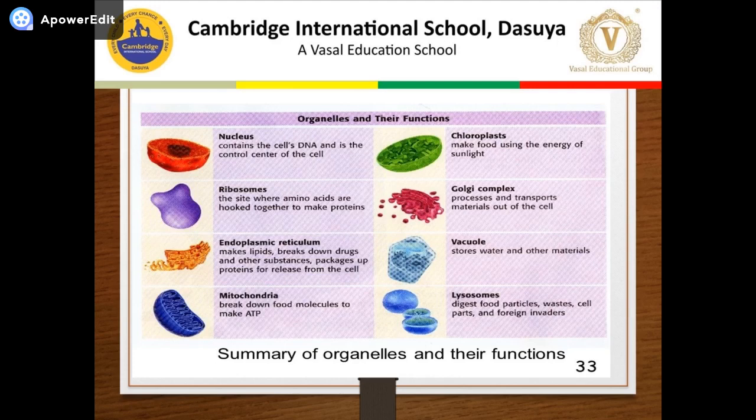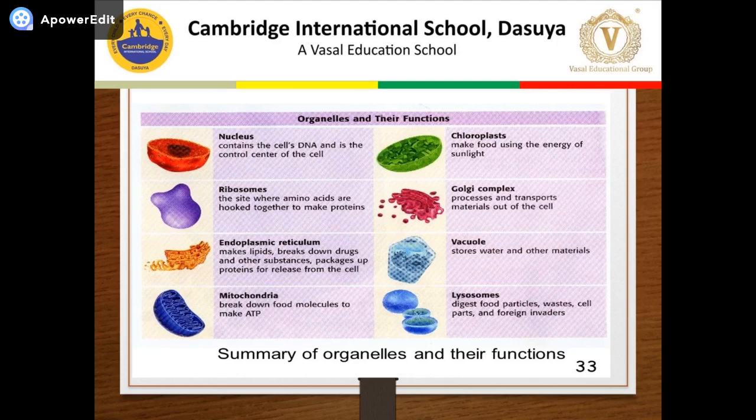The answer is nucleus. Next is ribosome, the protein factory. Its main function is to synthesize protein. Next is endoplasmic reticulum. It forms lipids, breaks down drugs, and packs up the proteins.